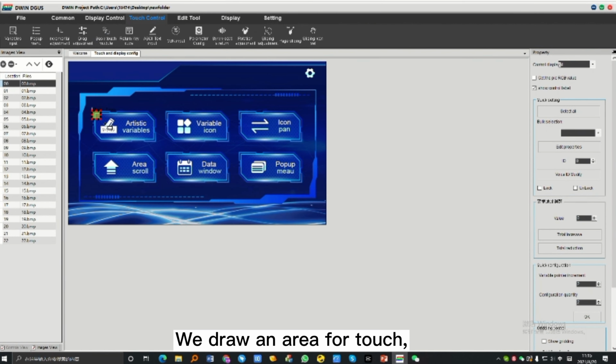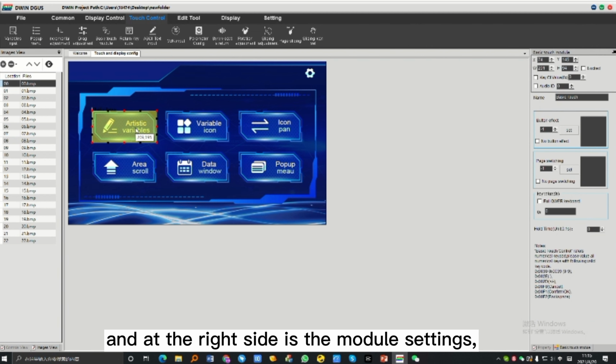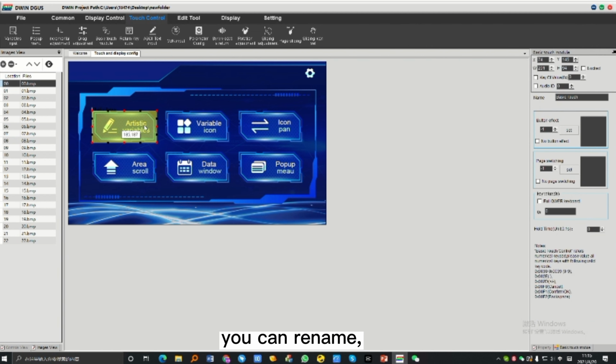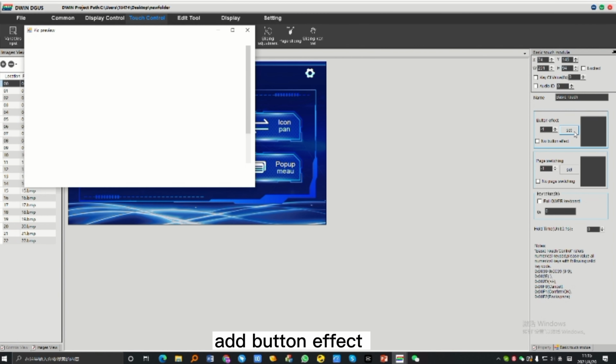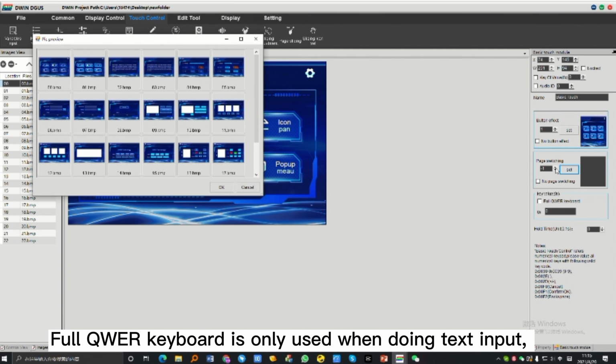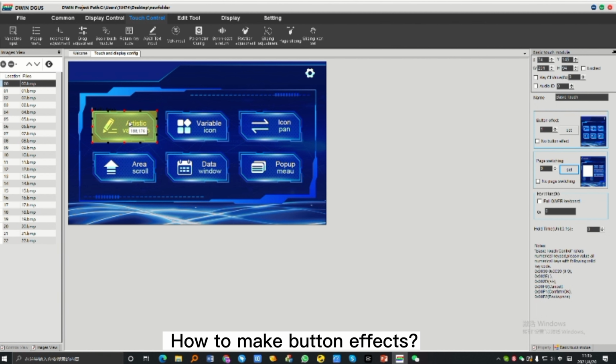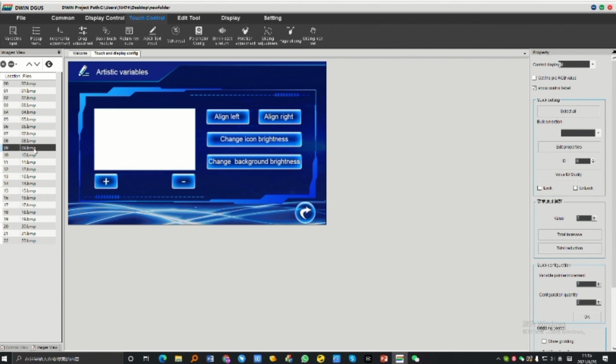We draw an area for touch, and at the right side is the module settings. You can rename it button effect and switch to the pages you want. Full QWER keyboard is only used when doing text input. We will talk about this later.